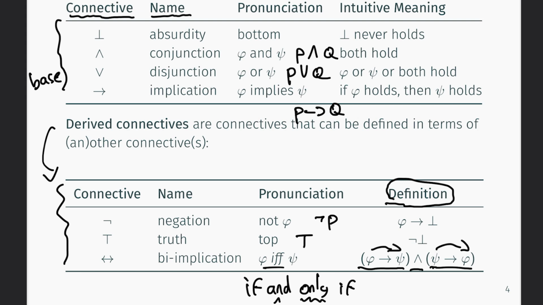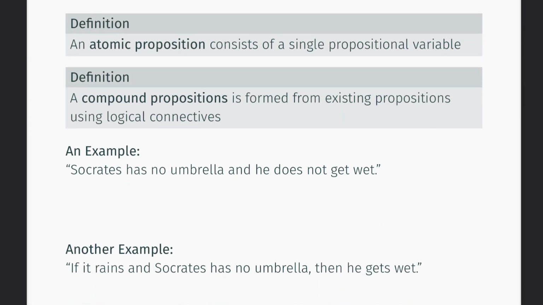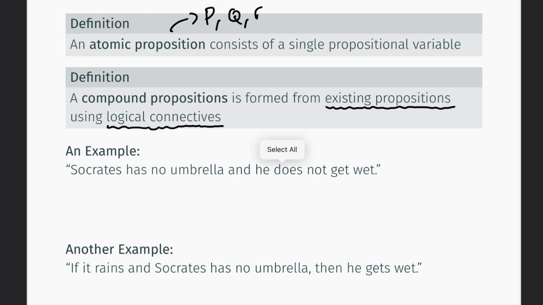So now that we know what the connectives are, we can actually start forming propositional formulas. Before doing so, we look at two definitions. An atomic proposition consists of a single propositional variable. We would refer to an atomic proposition, for example, P, Q, R. These are atomic propositions. Then we also have compound propositions, which are formed from existing propositions using logical connectives. Now, what do we consider under existing propositions? For example, the atomic propositions, so P, Q, and R. Then we use logical connectives to form new compound propositions.